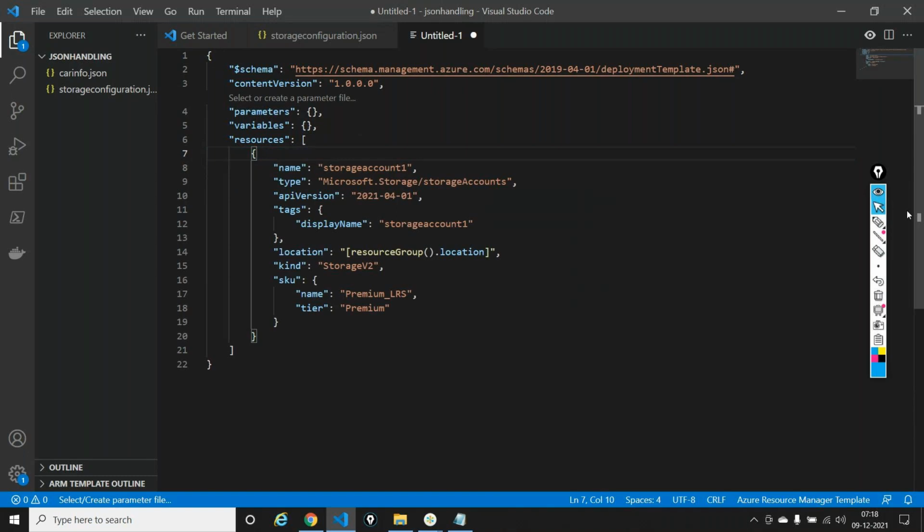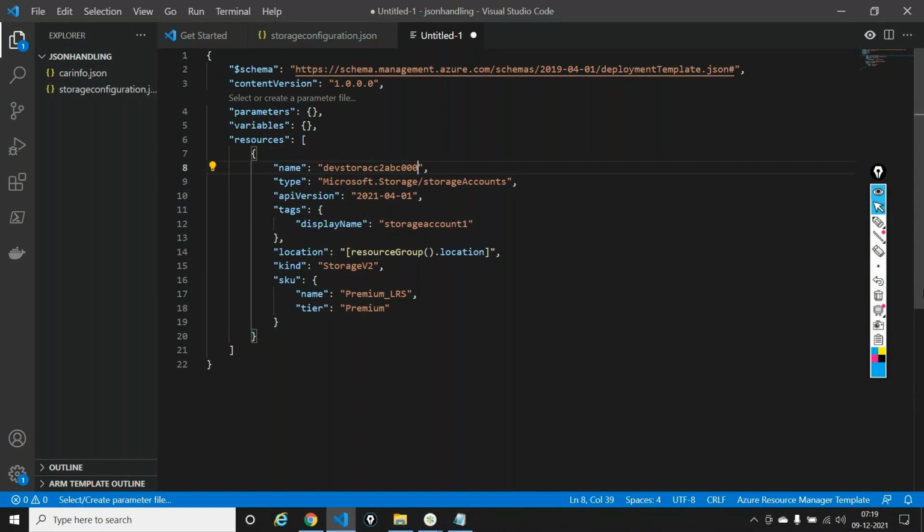And at the beginning of the object, it says name. It's asking you what is the name of your storage account. I said storage account 1. Is this okay? Yes, no, maybe. No. Name should be unique. Again, it should follow all those characters. So let's do one thing. In order for the name to be unique, let's change this to something like dev stor acc abc 000, something like this.